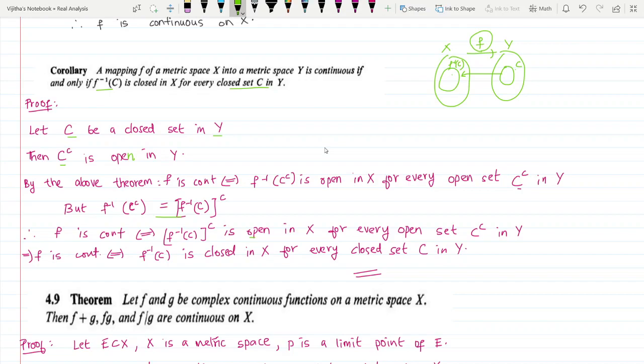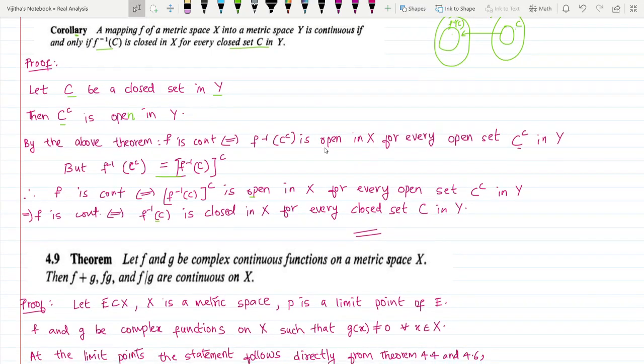That is, f inverse of C is closed. So it means that f is continuous if and only if f inverse of C is closed in X for every closed set C in Y. Okay, the complement of C complement is C, so it is closed in Y. So we can prove the corollary very easily from the previous theorem.